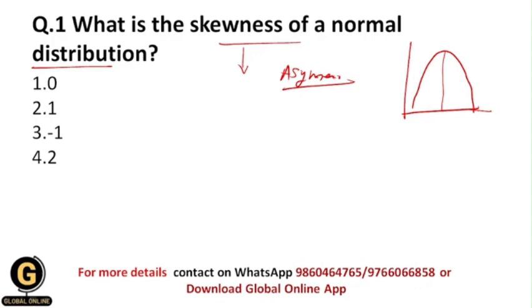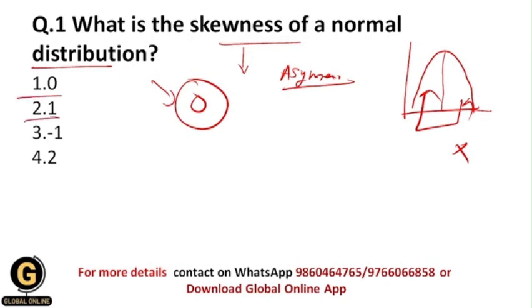And asymmetry means both of these sides are not equal, and that's why the skewness of a normal distribution, obviously, would be 0, because there is no asymmetry, there is only symmetry. That's why your correct answer should be 0. Okay, 0.